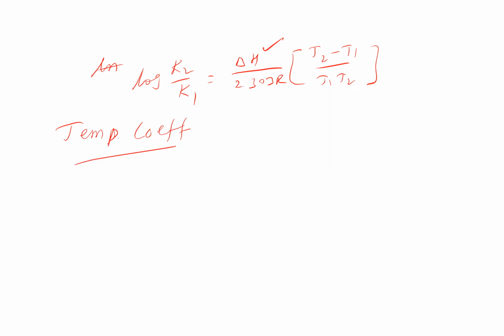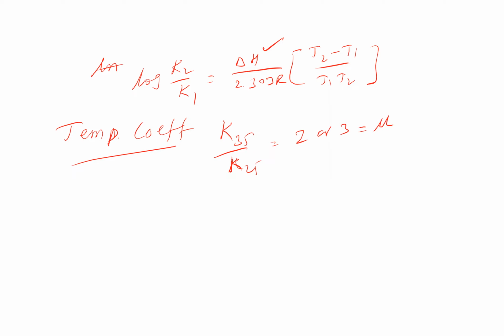For every 10 degrees rise of temperature, the rate almost doubles. That is to say, K at 35 degrees Celsius by K at 25 degrees Celsius, between these two, the value sometimes comes out to be 2 or sometimes 3. It is represented as mu. So mu is called the temperature coefficient.